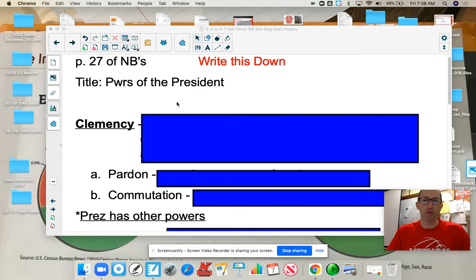Go to page 27 of your notebooks. If this is too fast, pause the video and get this down. Be quick, be brief. Here it goes. The first thing, title, Powers of the President, page 27.